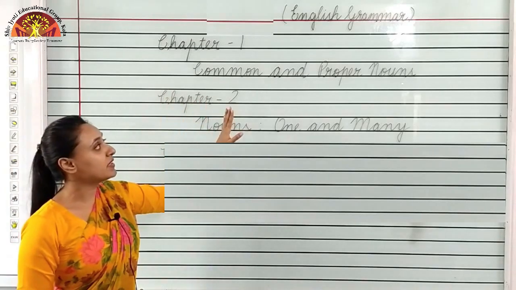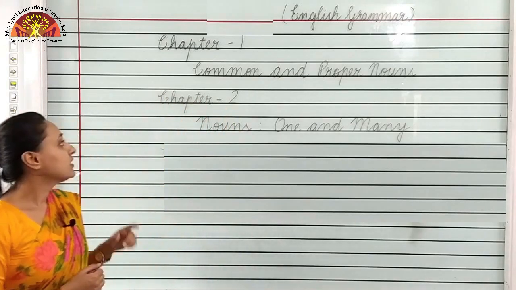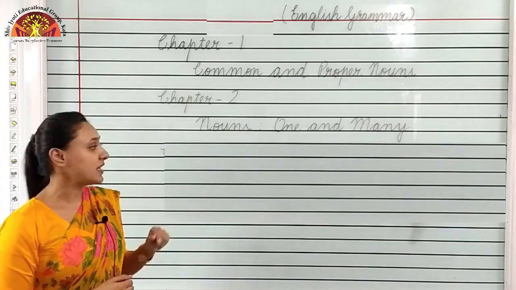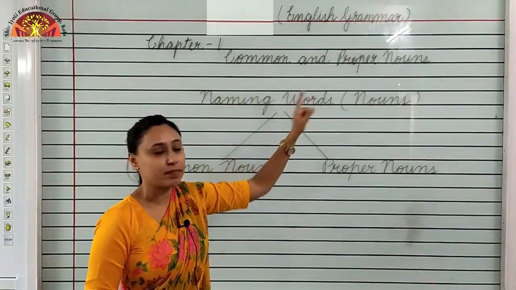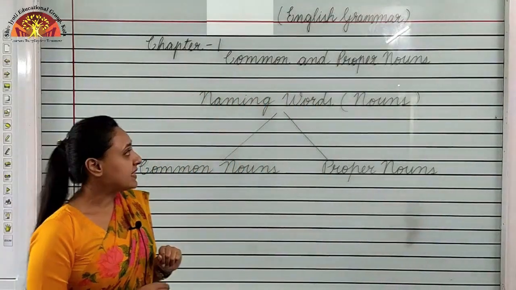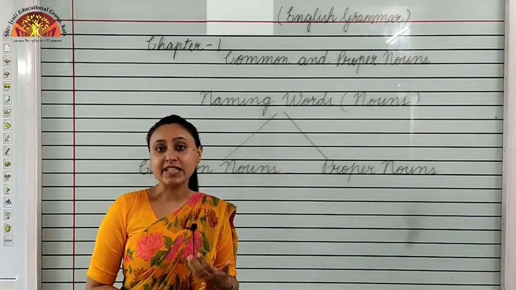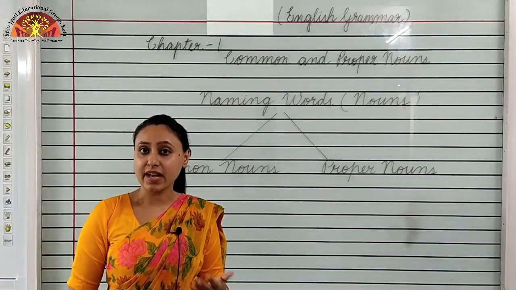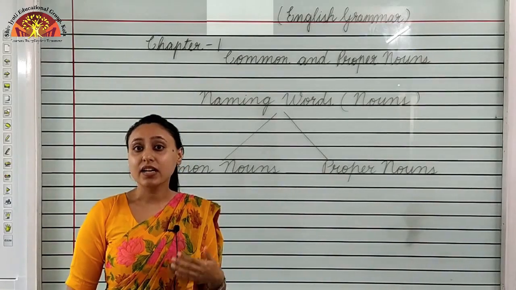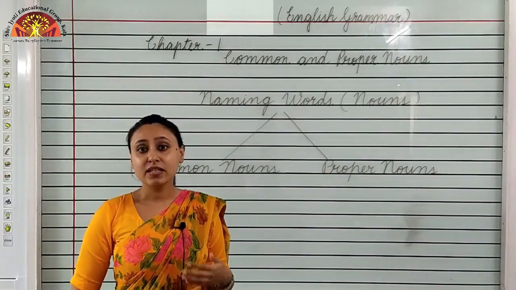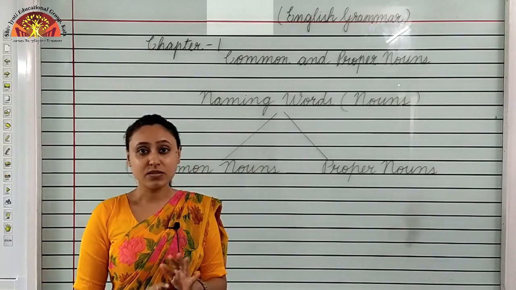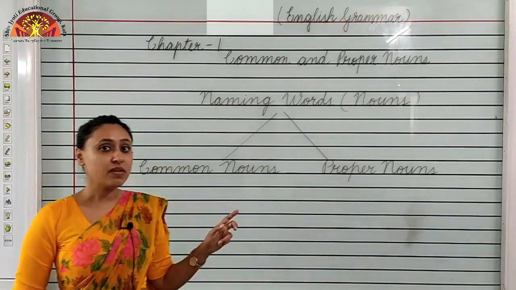Chapter 1 is common and proper nouns. Chapter 2 is nouns, one and many. Chapter 1, common and proper nouns. Naming words. Children, what are naming words? Words that tell us names of person, place, animal and thing, like Sita, Geeta, city, place, park. These all are naming words.